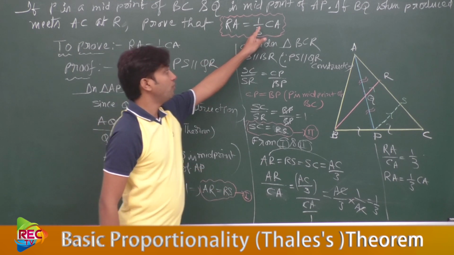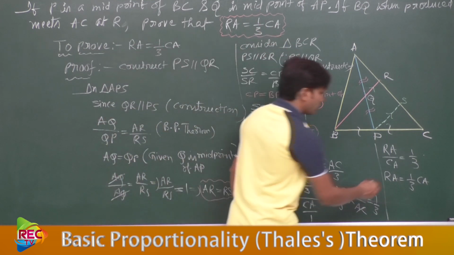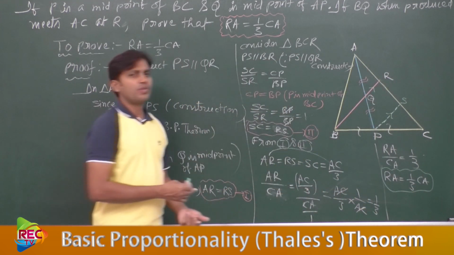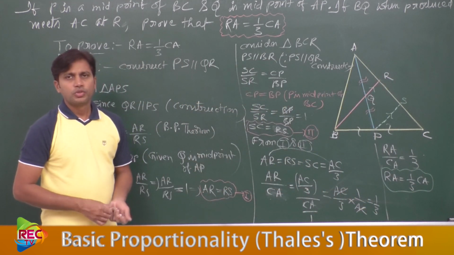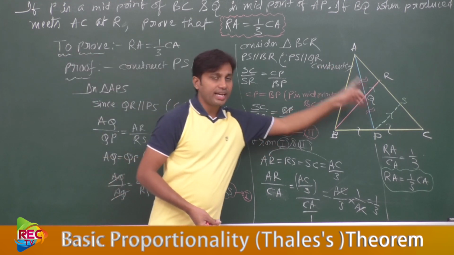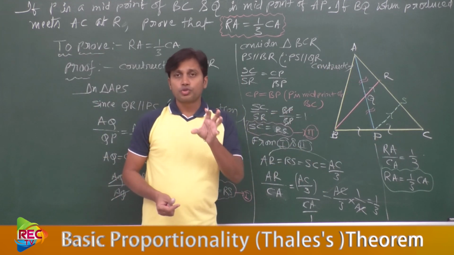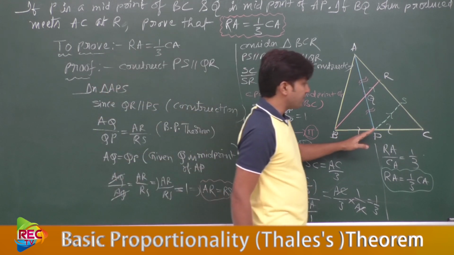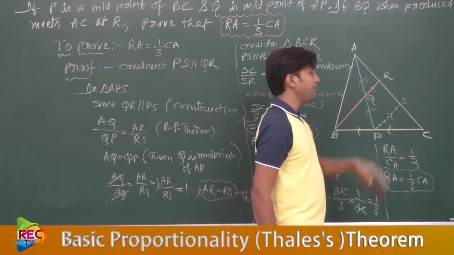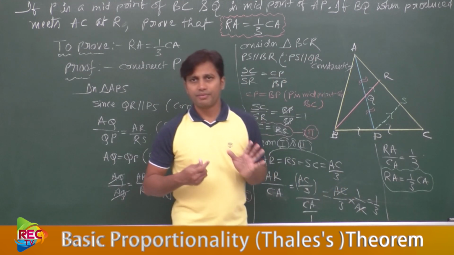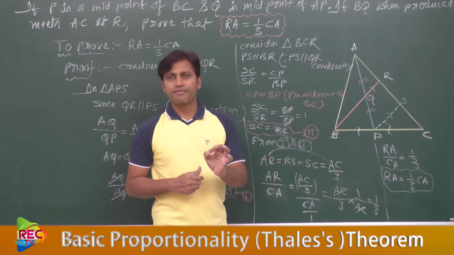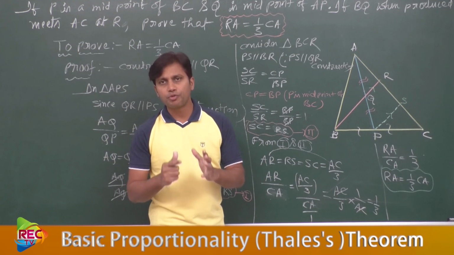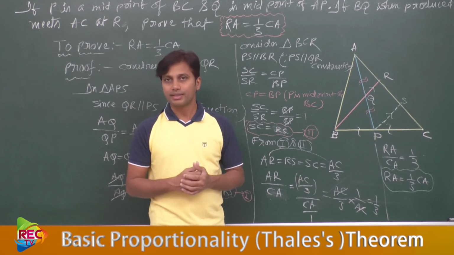So RA equal to 1/3 of CA. This is the result we needed to obtain. So it's a very simple problem. Out of the given diagram we considered two small triangles, with the help of the construction PS parallel to BP, and we could prove it. It's a very simple theorem that we can prove using the basic proportionality theorem.